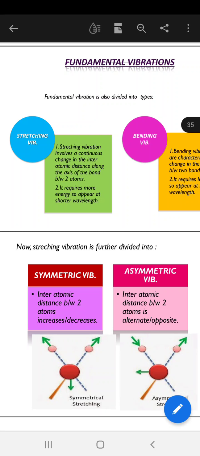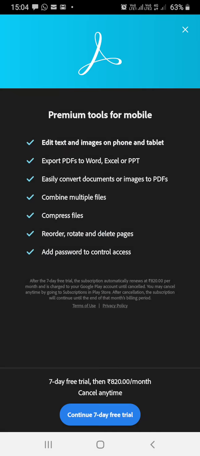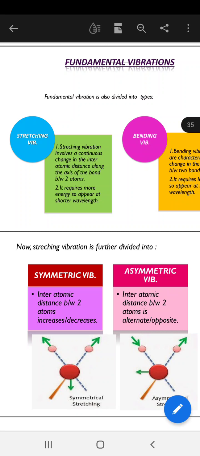Now why symmetric and asymmetric? What is happening in a symmetric vibration? This is a figure showing a symmetric stretching vibration. You can see in the figure the red one is the central atom, and the two small orange ones are the two other atoms, which are joined to it.